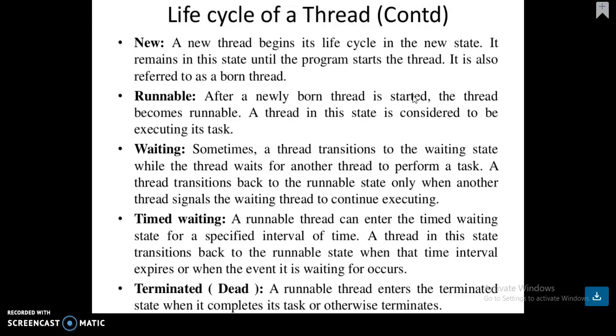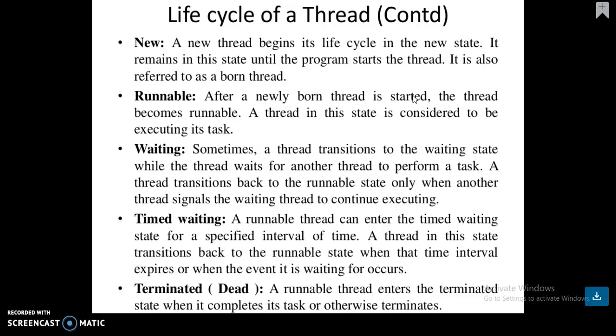And then waiting. Sometimes a thread transitions to the waiting state while the thread waits for another thread to perform a task. Until that, the previous thread has to be in the waiting state, and then combine both threads using the join method and give the results like that. A thread transitions back to the runnable state only when another thread signals the waiting thread to continue executing.